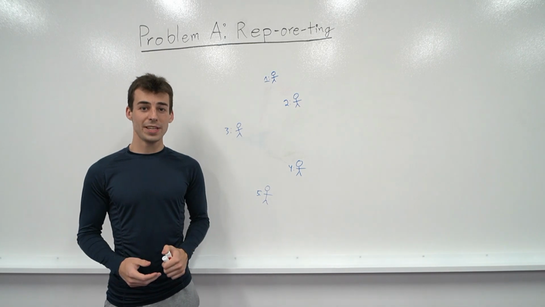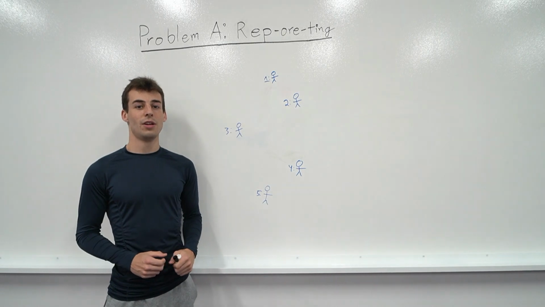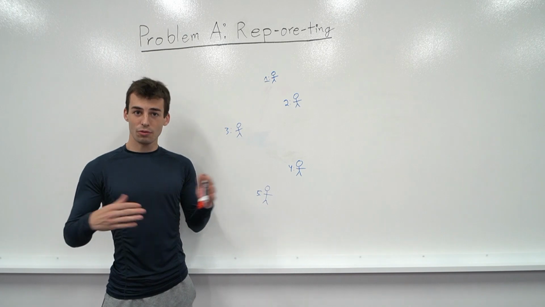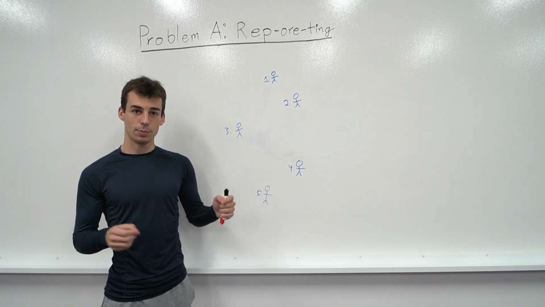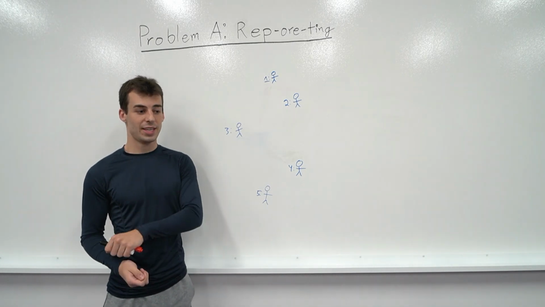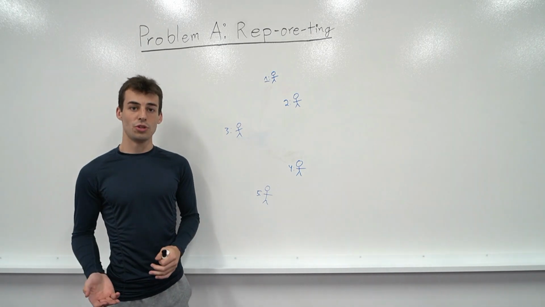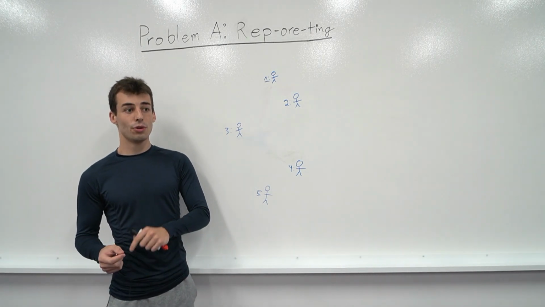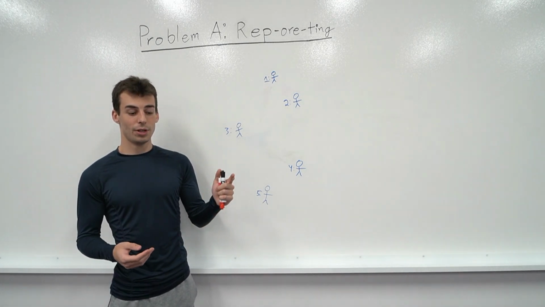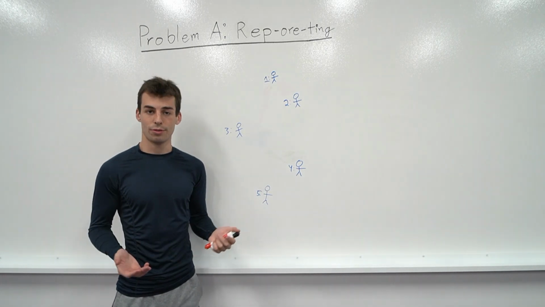So in this problem, Facebook is an ore mining company and they have n employees numbered 1 to n, where 1 is the most senior employee and n is the least senior. You want to avoid future accidents by assigning some shift partners between pairs of employees, and when 2 employees become partners, they can give reports to each other. Now, you can also give a report from 1 employee to another if you have some chain of partners between them, or if you are of higher seniority. In other words, you have a lower index.